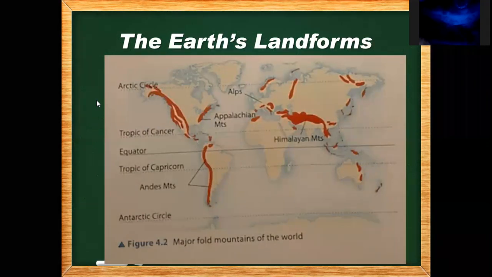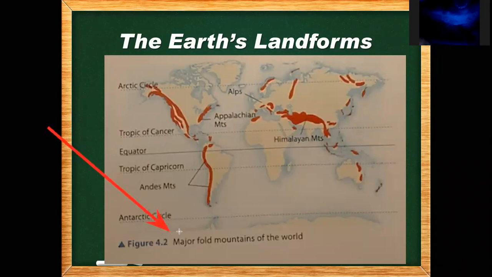So this is a picture. I added a picture. Why did I add the picture? Because I put the picture first. First see the picture. We have Figure 4.2, Major Fold Mountains of the World. From this title, we just know the world and the mountains are there. But what are major fold mountains? We will see them, but right now, just see the picture.